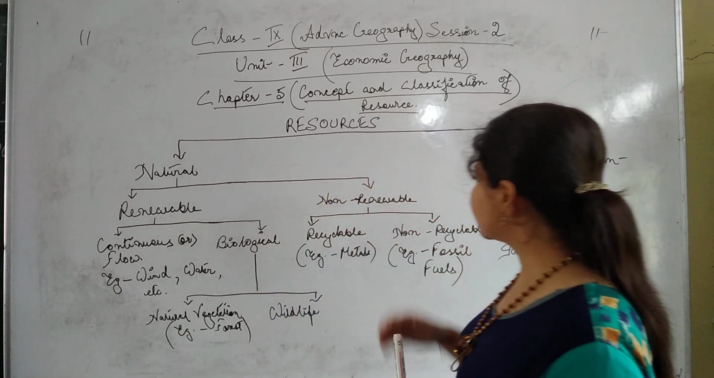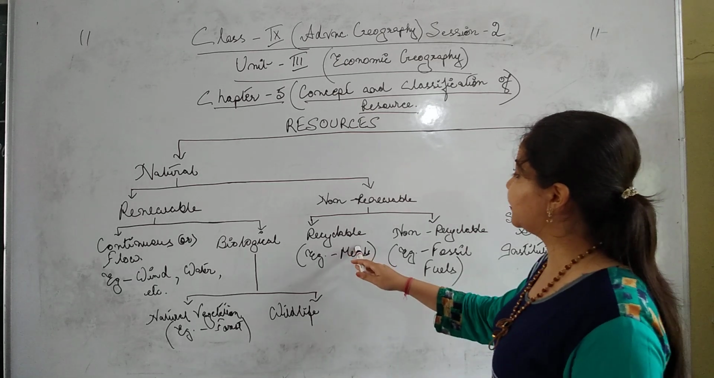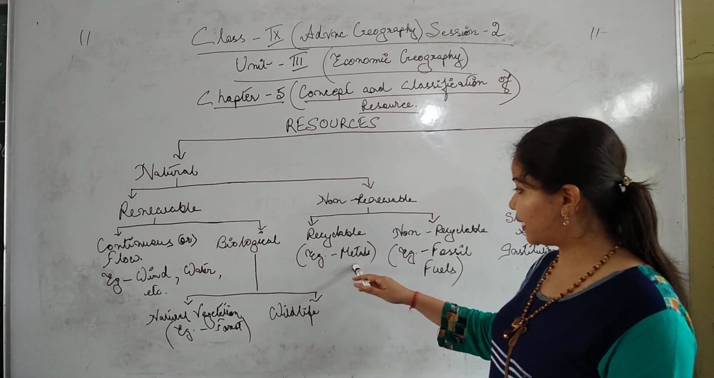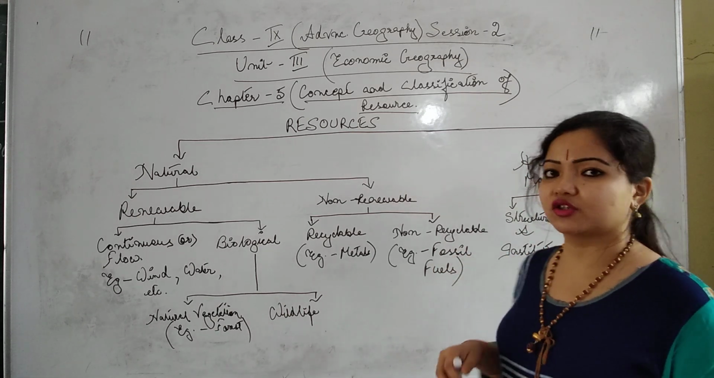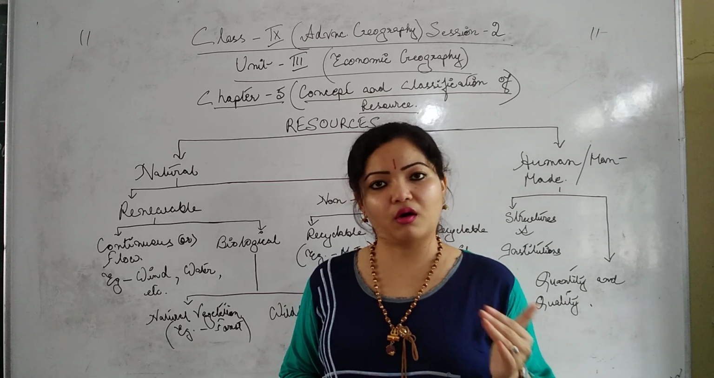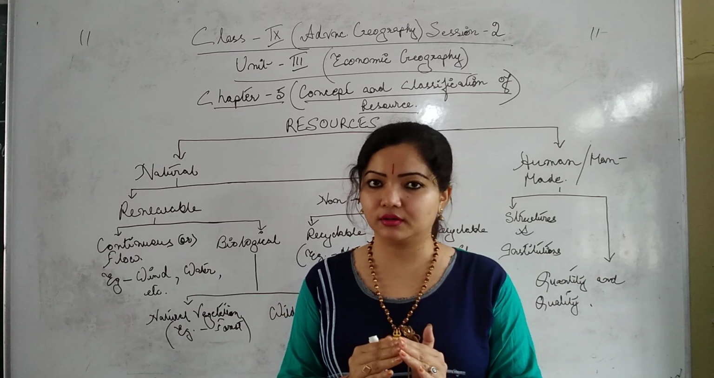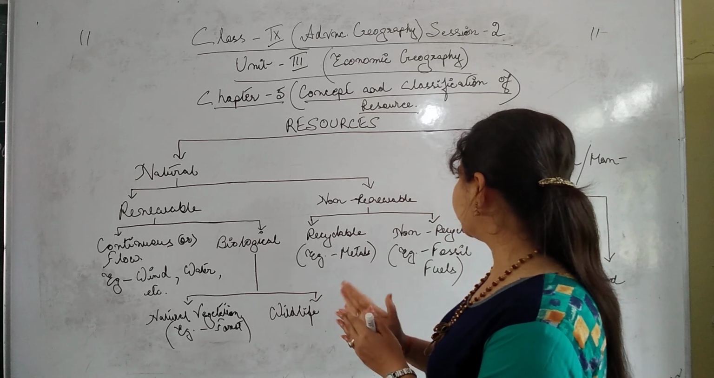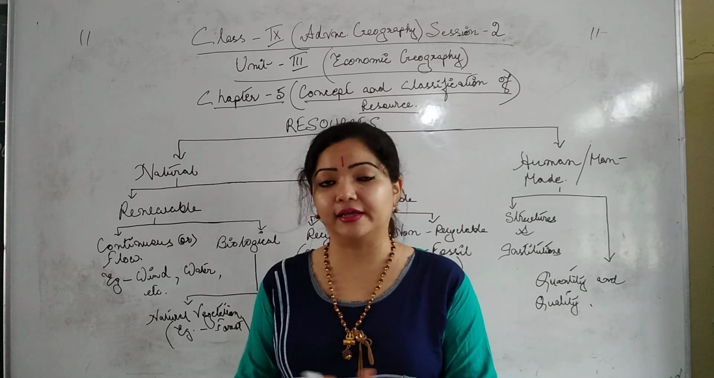Okay, so next, non-renewable resources can be further classified into recyclable. Recyclable means what? Which can be recycled again and again. For example, metals. And non-recyclable is what? Fossil fuels, such as natural gas, crude oil, coal, all these things. Petroleum can be formed only from crude oil, isn't it? So this can't be recycled. Once it goes, it will go extinct. It can't be recycled again and again.